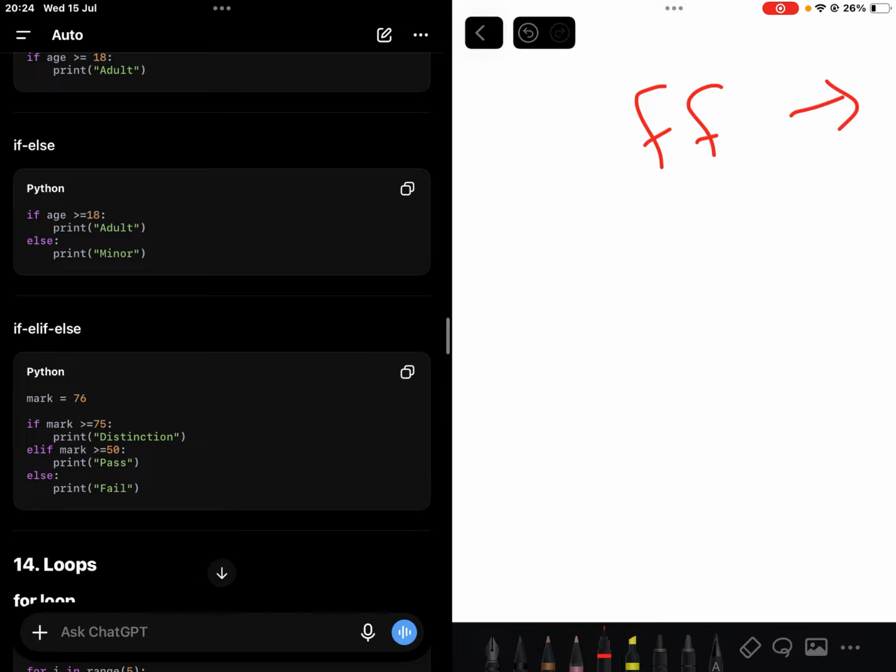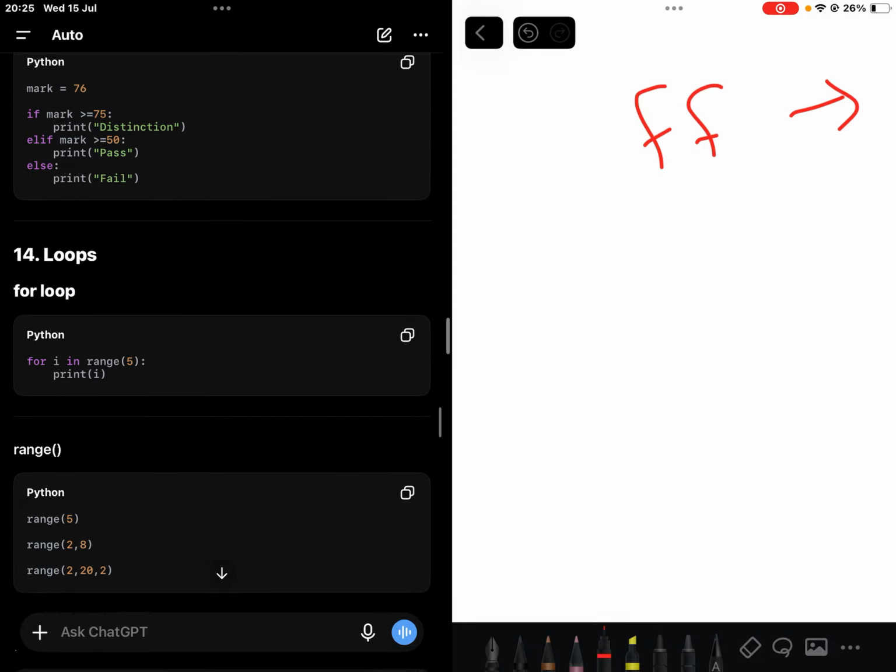Let's say this person got a 40. It checks: is the mark greater than or equal to 75? No, it skips. Is the mark, which is 40, greater than or equal to 50? No, it skips. Then else, since it checked all these other two, it has no choice but to go to fail, meaning you failed, right?